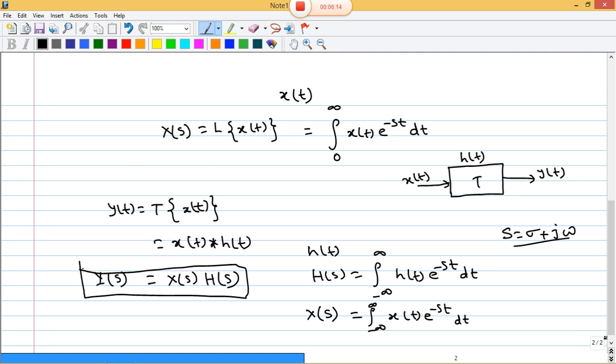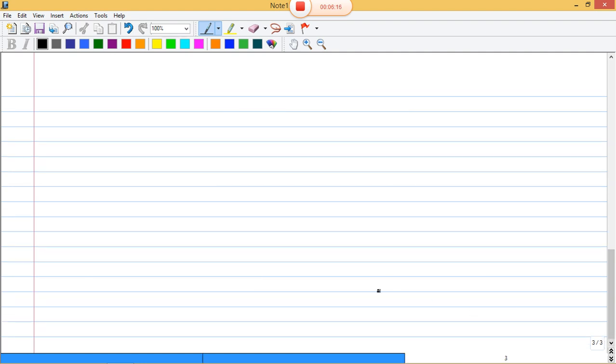Now after that we will discuss the region of convergence, ROC. So what is region of convergence? That one we have to know.